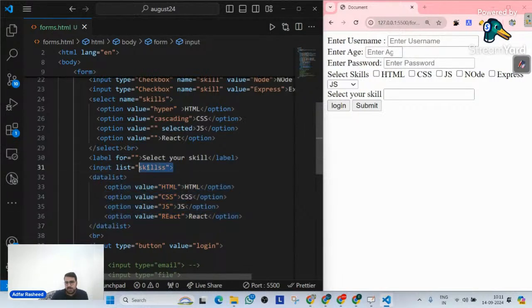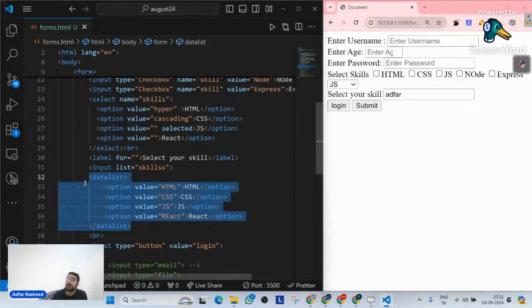You can see as soon as I created this input field, there's an input field in the output. Now, in this input field, I can type anything, whatever I want. But what's my agenda? I want to provide these options as predefined options for this input field. So you have put an attribute list skills.